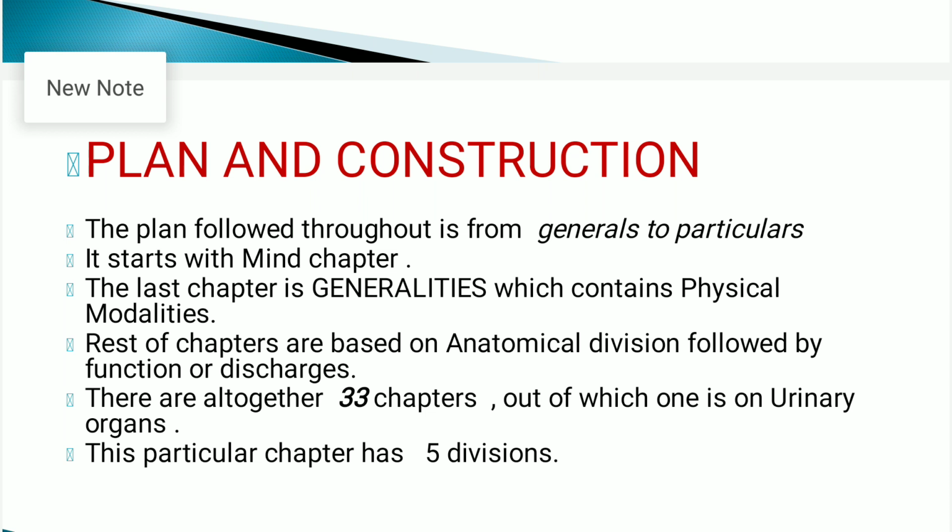So from mind: vertigo, head, eye, vision, ear, hearing, nose, face, mouth, teeth, throat, then external throat, stomach, abdomen, rectum, then stool, then urinary organs with its 5 subsections. The 5 subsections are bladder, kidney, prostate gland, urethra and urine.